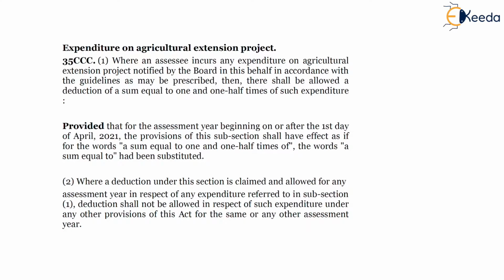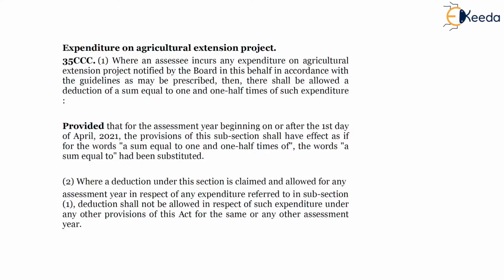The SSC should be investing only in such a notified project, and expenditure on such an agricultural extension project is eligible for 150% deduction in the hands of the SSC. It is eligible for a weighted deduction. And from assessment year 21-22, that is previous year 2021, the deduction is allowed at 100%.